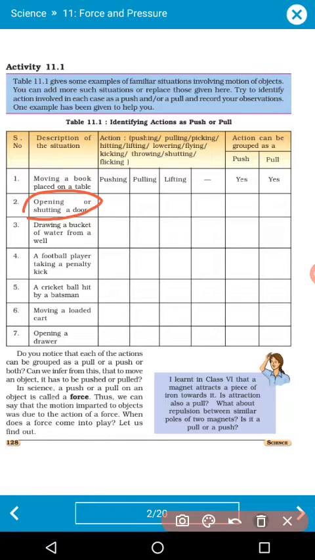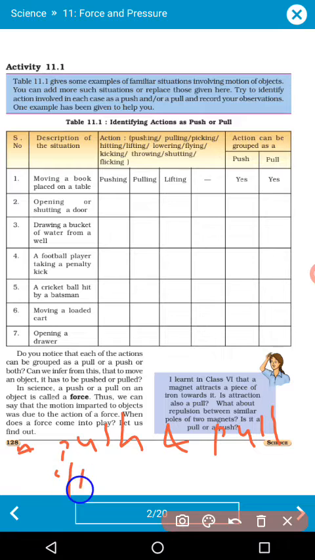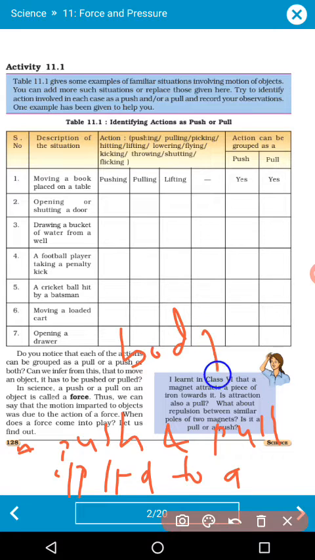So in the language of science, a push or pull applied to a body is called force.